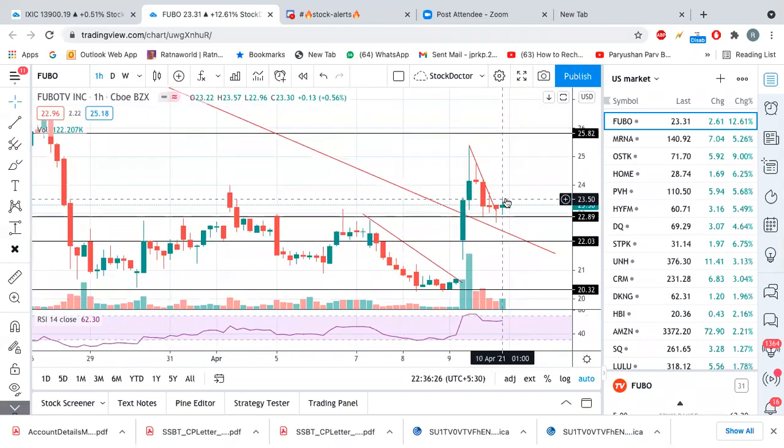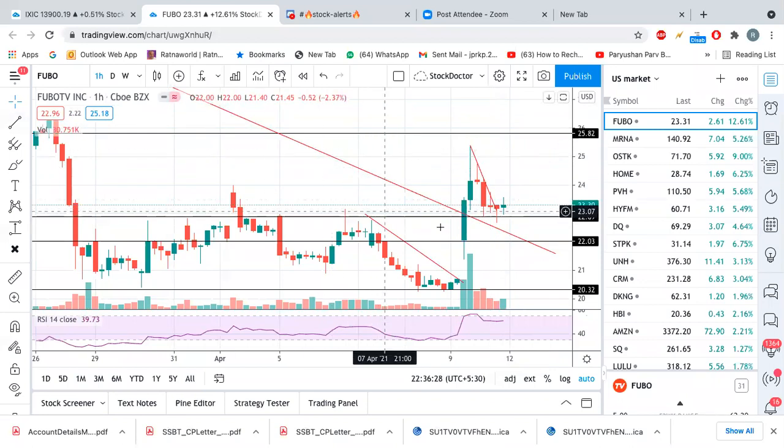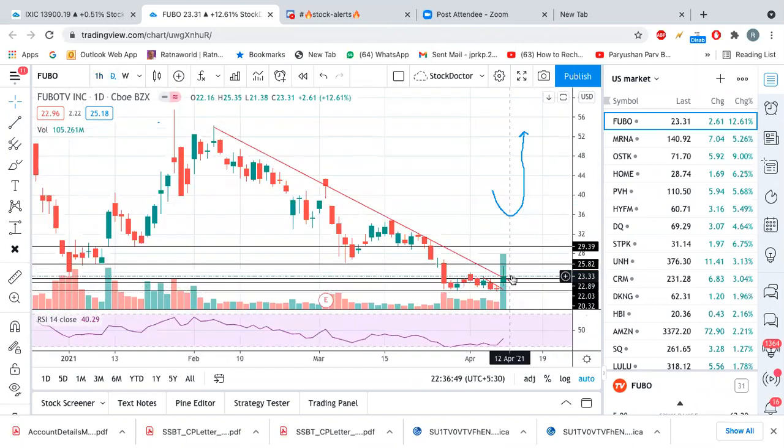So high probability that if it holds this 22.50 level very well, then it can go towards 25.80 one more time. Okay, and if it stays very well above that, then Fubo can go around 29, right?